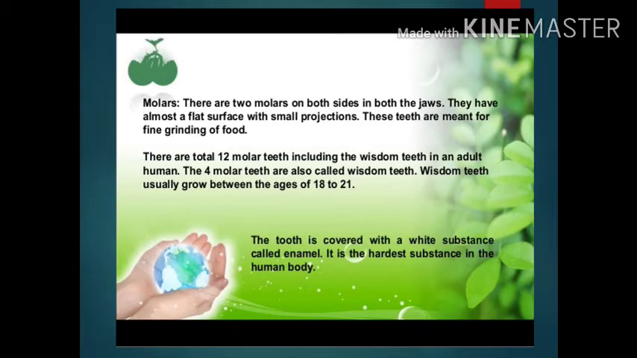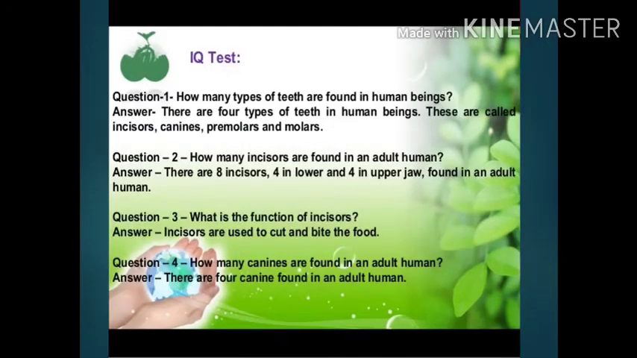Now we come to IQ test 2. Question 1. How many types of teeth are found in human beings? Question 2. How many incisors are found in an adult human? Question 3. What is the function of incisors? Question 4. How many canines are found in an adult human?